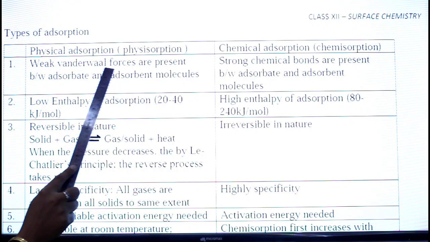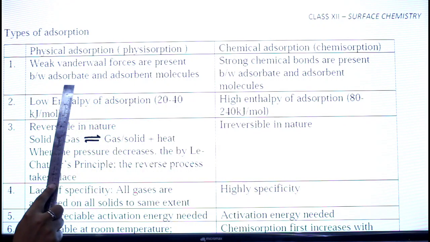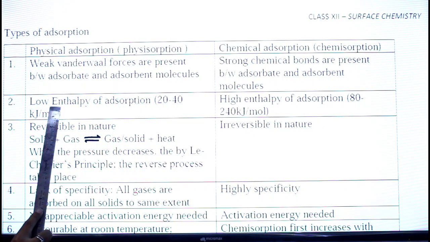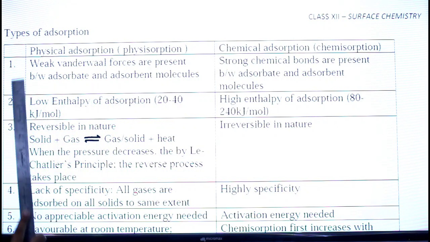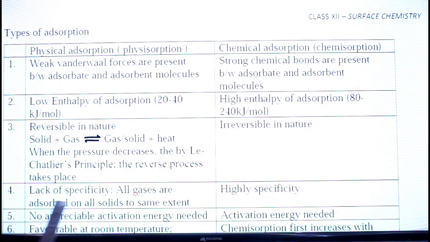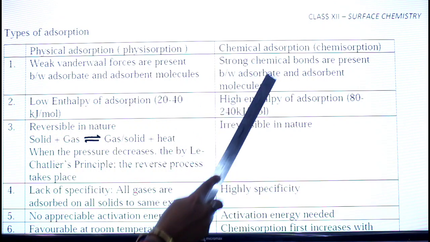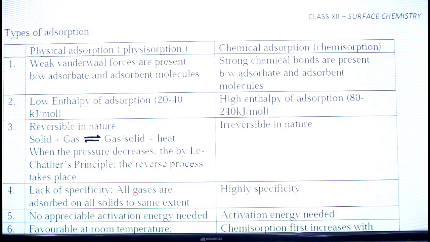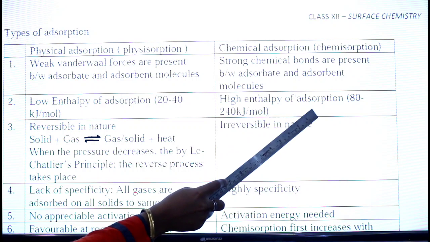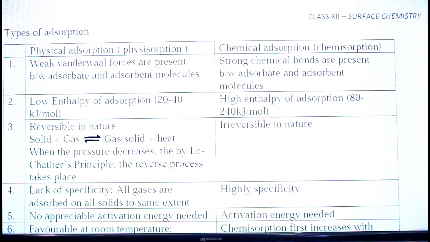Because weak forces are present between adsorbate and adsorbent in physisorption, the enthalpy, that is the energy of adsorption, is very low, approximately 20 to 40 kilojoule per mole. Whereas in chemisorption, as we have seen, there is chemical bond formation, so there is high enthalpy of adsorption, which is around 80 to 240 kilojoule per mole.